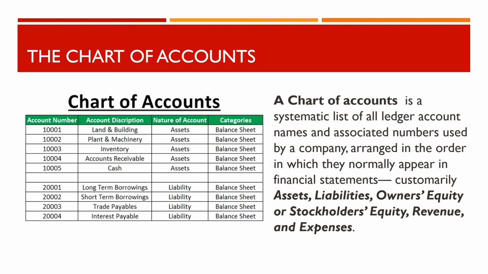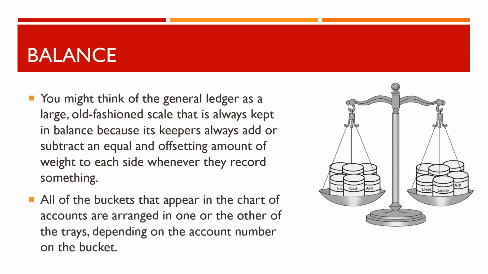You might think of the general ledger as a large, old-fashioned scale that is always kept in balance because its keepers always add or subtract an equal and offsetting amount of weight to each side whenever they record something. All of the buckets that appear in the chart of accounts are arranged in one or the other of the trays, depending on the account number on the bucket.